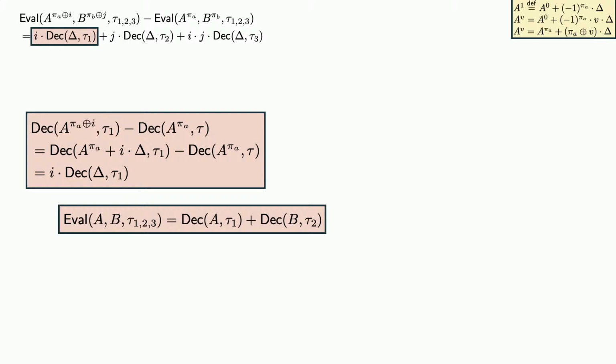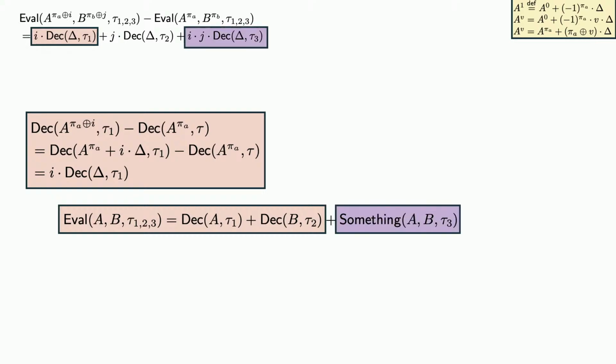So how to obtain key homomorphism? That part is actually straightforward. This is easy, especially since we are working on lattice-based schemes. They have pretty much every property that you want. Similarly, we can use the same property to construct the second part. It's pretty much the same. So the difficult part is the last part. We want to add something to the eval function such that the difference gives us i times j times the decryption of the third ciphertext, and that's the difficult part.